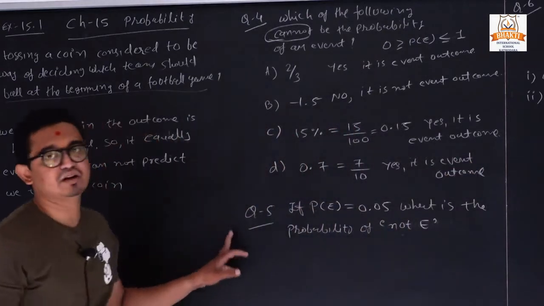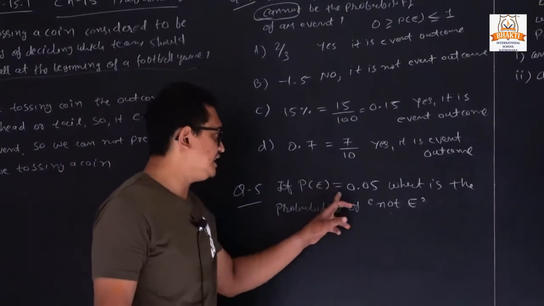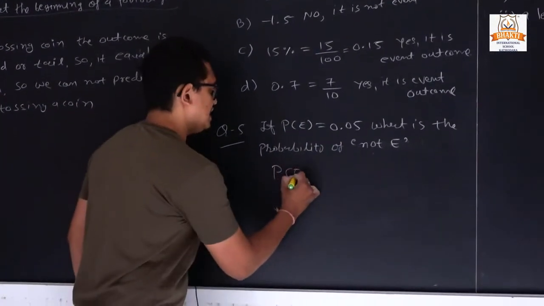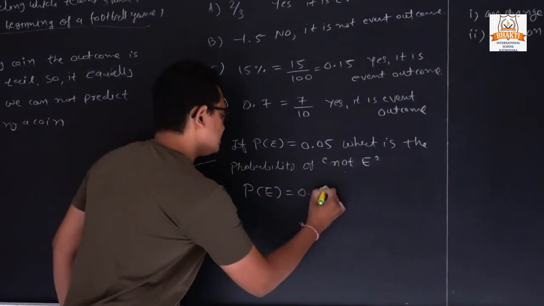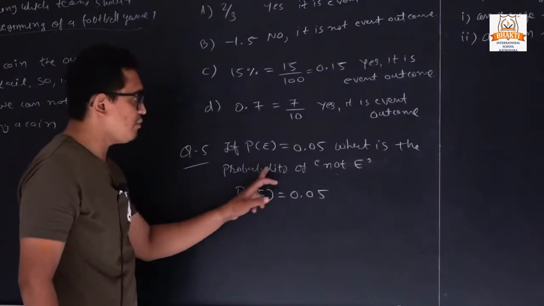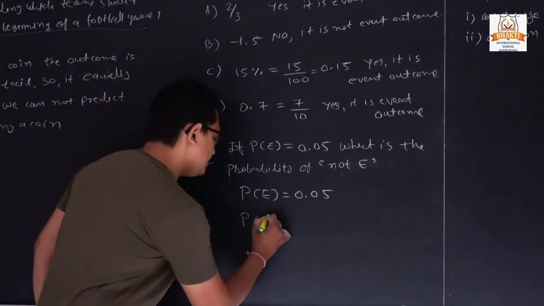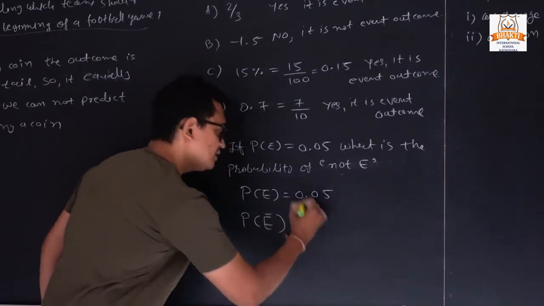Now next, question number 5. The probability of the event is given. So P of E is equal to 0.05. Now they are asking what is the probability of not E. So it means we need to find the value of P of not E.